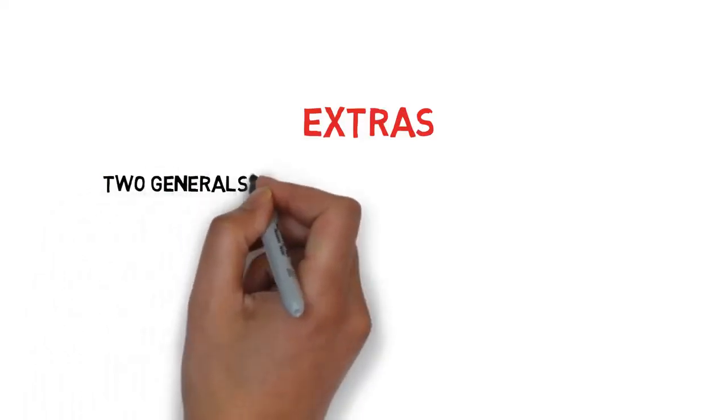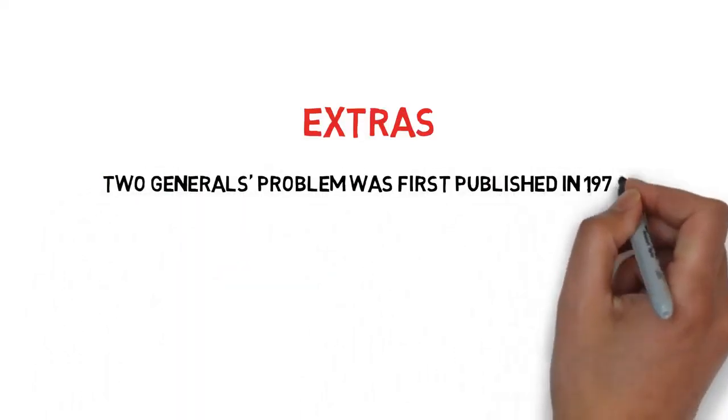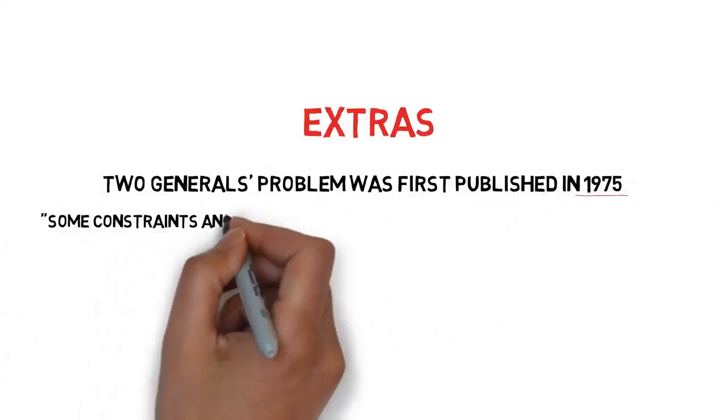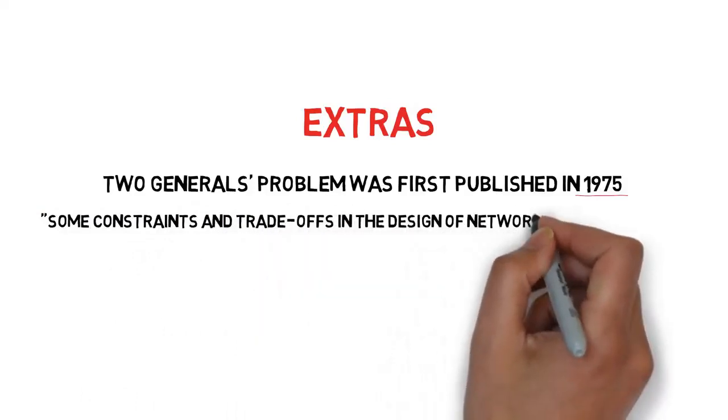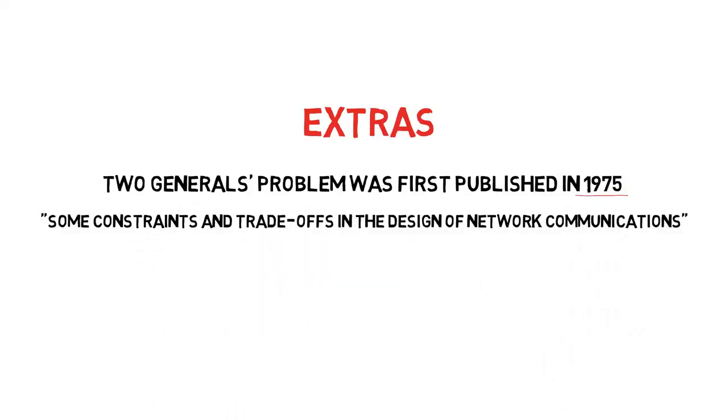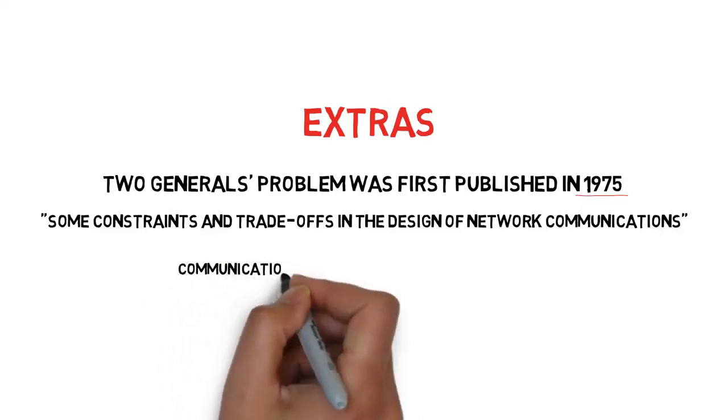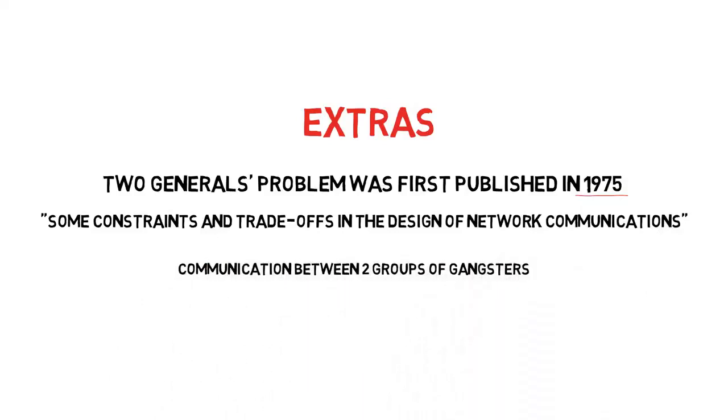Two generals problem was first published in 1975 in the "Some Constraints and Trade-offs in the Design of Network Communications" paper, and described a problem with communication between two groups of gangsters. Yes, gangsters. If you want to read